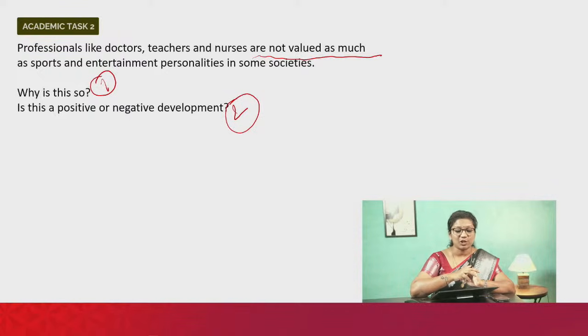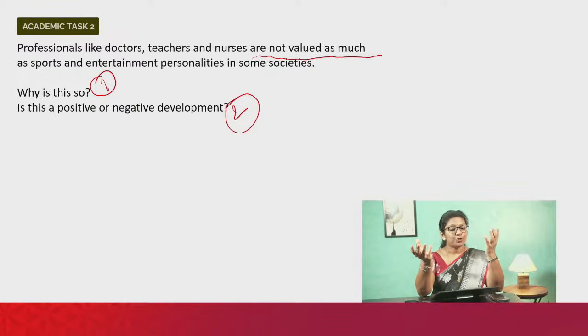So we need to understand what is the idea given here. Professionals like doctors, teachers and nurses are not valued as much. So there's a comparison between these professionals, the doctors, teachers and nurses, the academically qualified professionals, to, let's say, sports and entertainment personalities. Okay, so when this comparison happens, who do you think the question says is more popular?